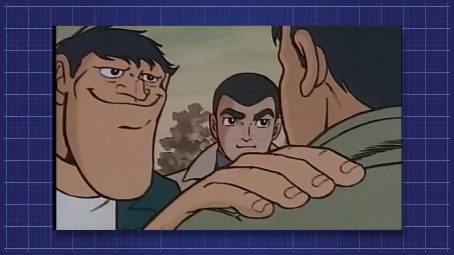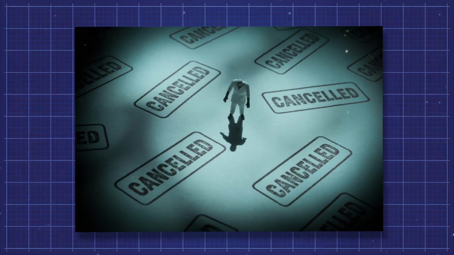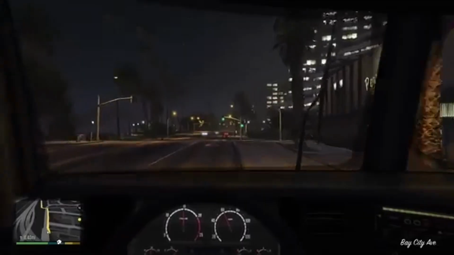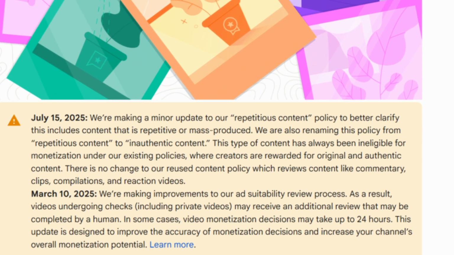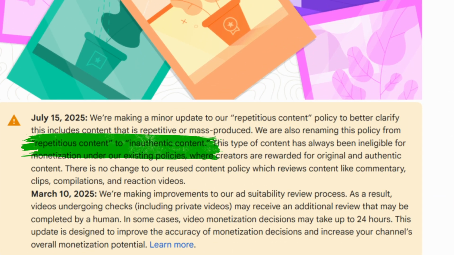So, why did YouTube kill it? It wasn't bad luck and I wasn't shadow banned. Well, I was, but not in that sense. The truth is much simpler. He lied to me. I was following a map that leads off a cliff. YouTube updated their monetization policies. They added a specific kill switch for repetitious or inauthentic content.